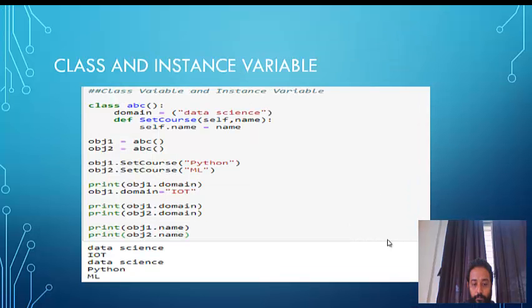Just a second, it's opening up. So what is happening here?